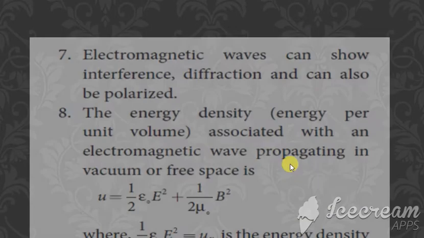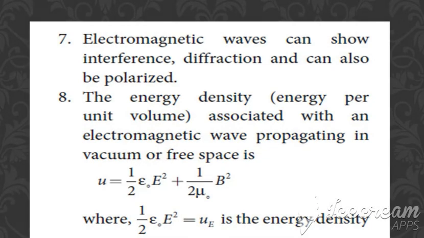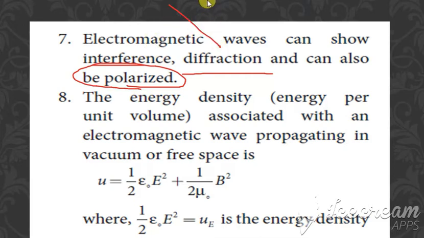Clear? So the next point is electromagnetic waves can show interference, diffraction, and also polarization. So they can interfere with each other, that is the interference. Diffraction is that it can bend, and it can also be polarized. So these are the properties.